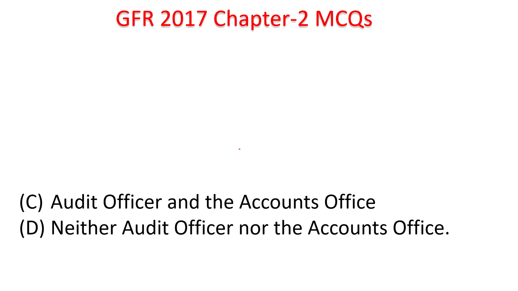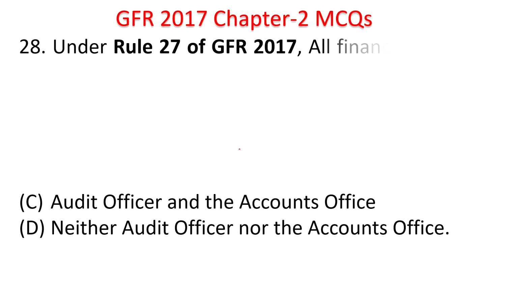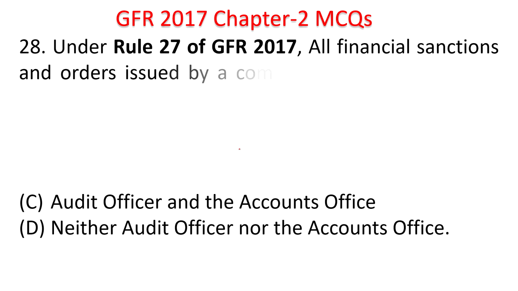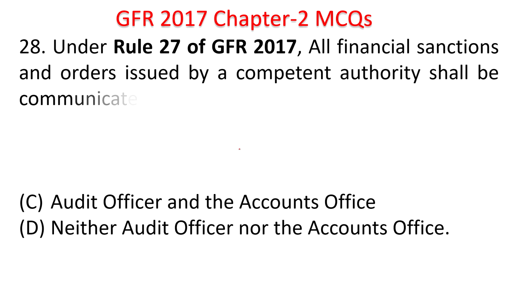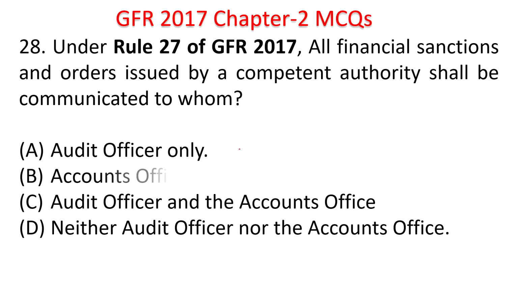Next question. Under Rule 27 of GFR 2017, all financial sanctions and orders issued by the competent authority shall be communicated to whom? Audit officer only, accounts officer only, audit officer and accounts officer, neither audit officer nor the accounts officer. Your time starts now. All financial sanctions and orders issued by competent authority should be communicated to both audit officer as well as the accounts officer.